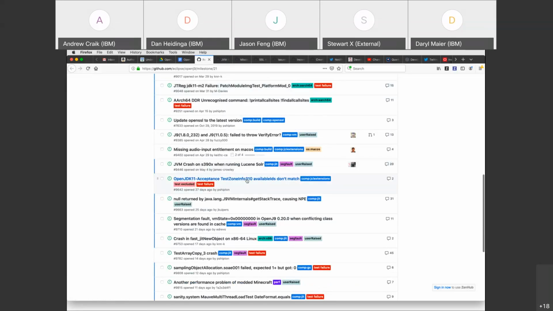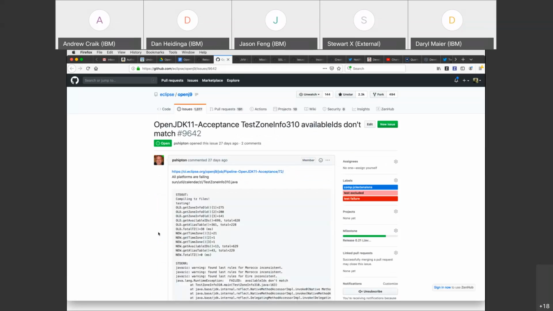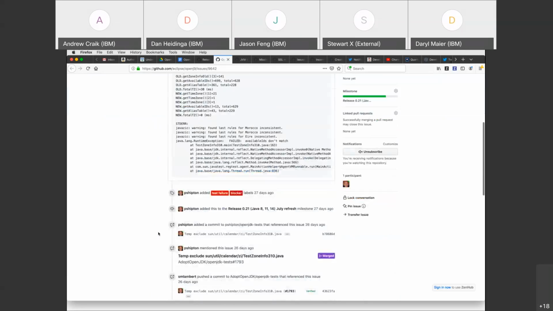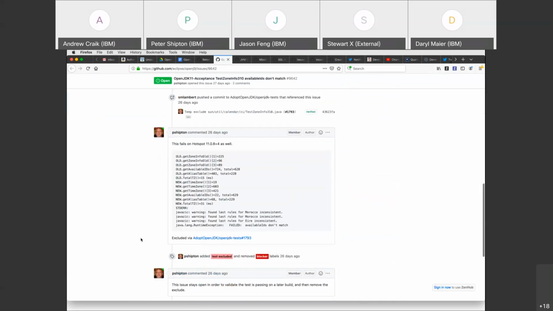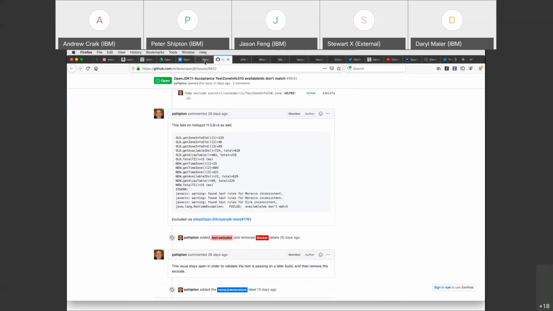All right, we have excluded this one. Yeah, it's a reminder to see if we can unexclude it. It was failing on OpenJDK as well. I don't think it's an OpenJDK problem, but we'd like to unexclude the test if it starts passing on a later build. Okay.